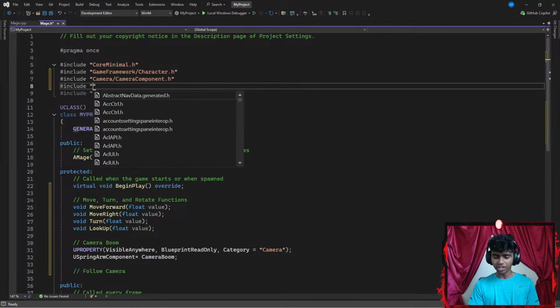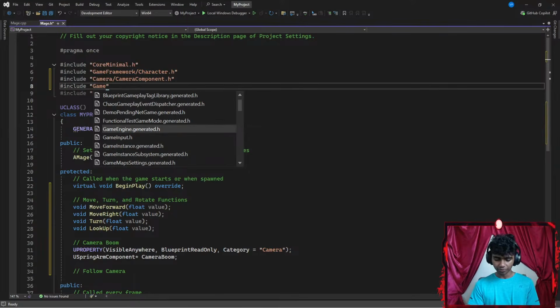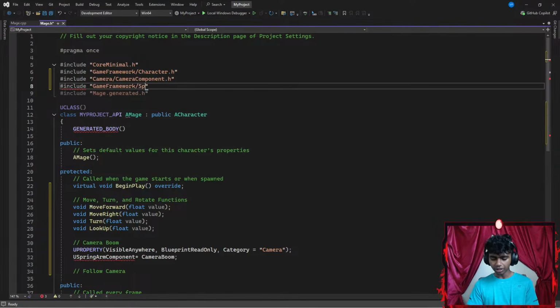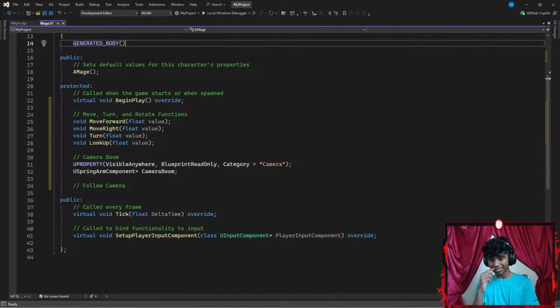Oh, my bad, guys. It's going to be from game framework, not components. From my game framework, let's go with something like framework. I want to go ahead and include my spring arm components. There we go, .h, which is spring arm components as header files. Now that's going to let me use my spring arm components here.